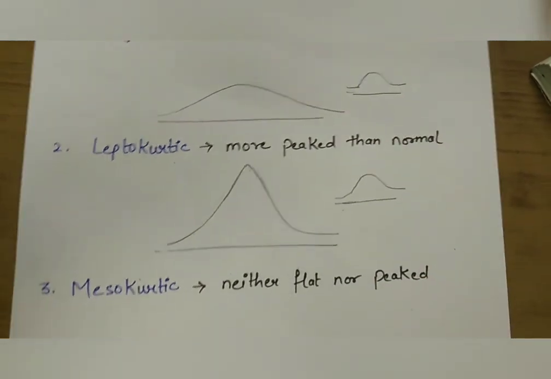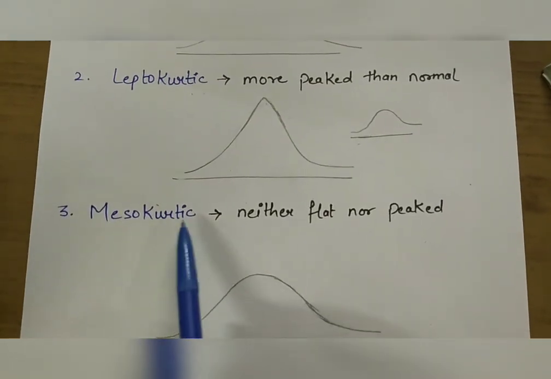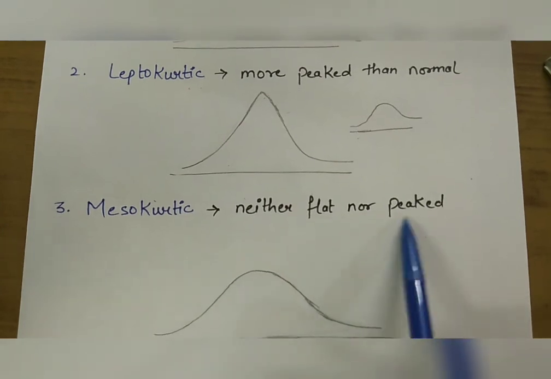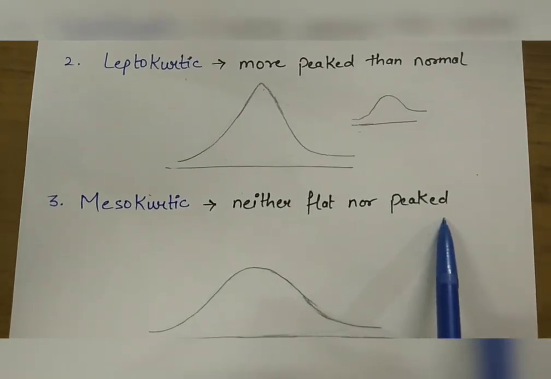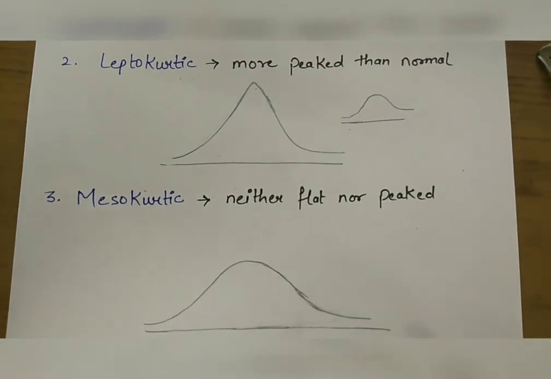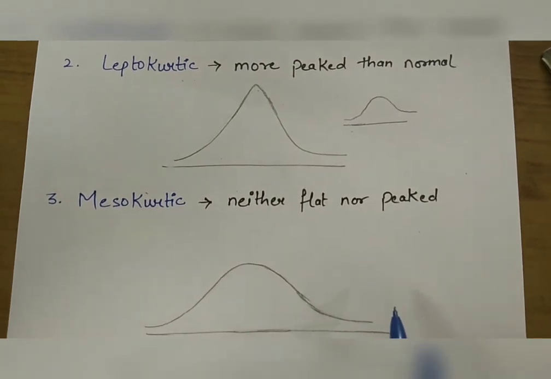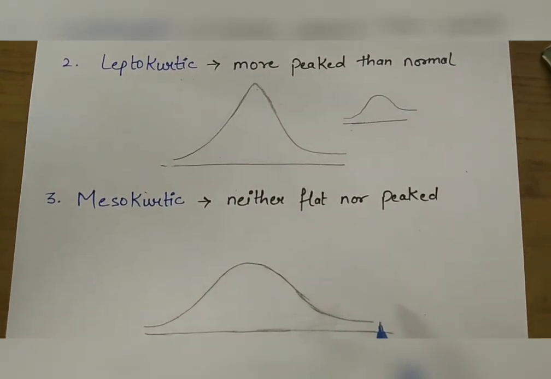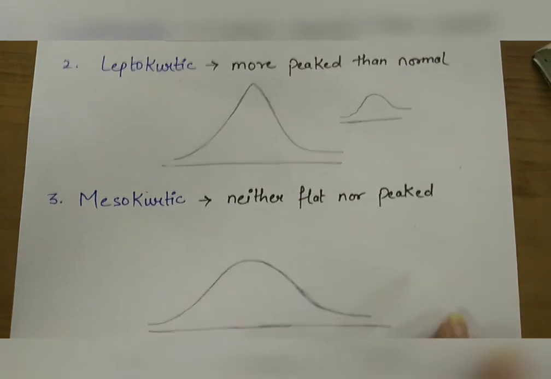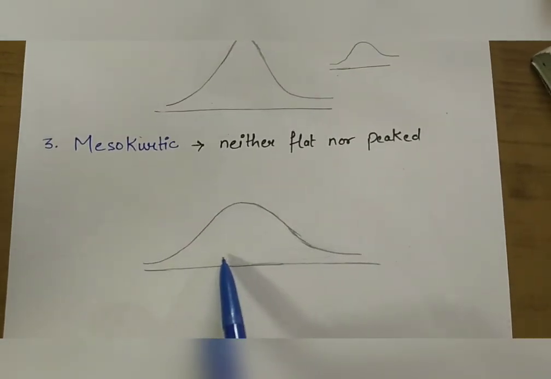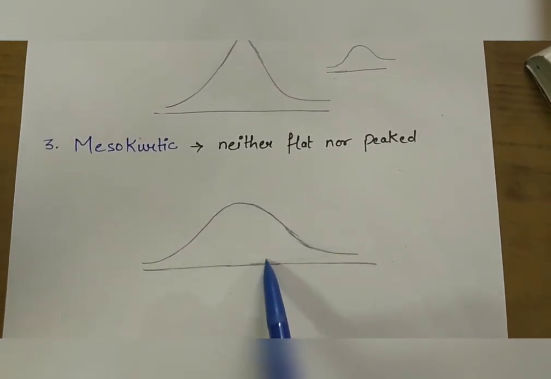Third, mesokurtic, neither flat nor peaked. An intermediate peak curve which is neither flat topped nor peaked is known as normal or mesokurtic. It is the same as the normal curve, the normal distribution curve.